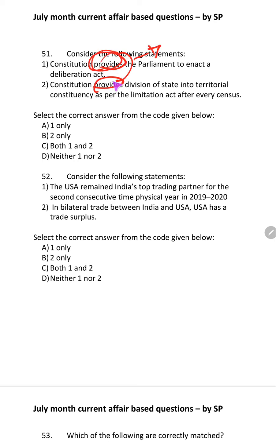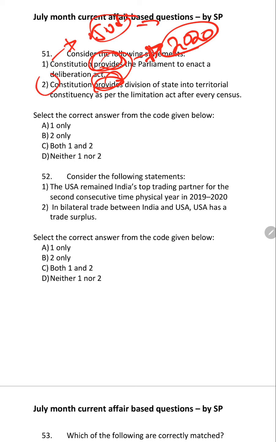See, these are the same words that UPSC has been using for many years. For example, in 2020 also it was used. In the first statement it said Constitution defines judicial review, and in the other, Constitution provides for judicial review.